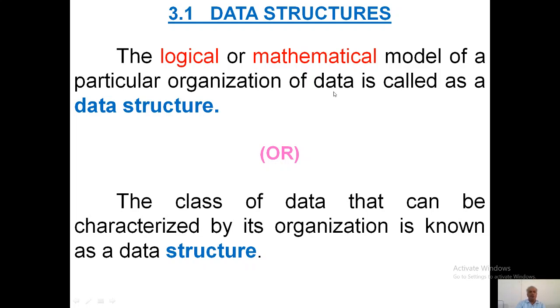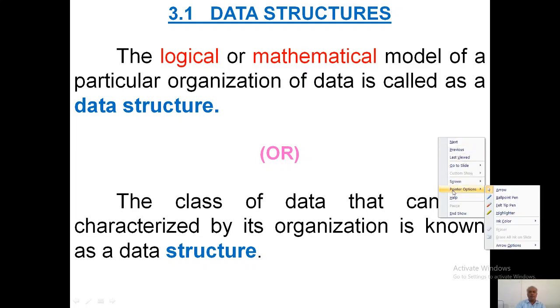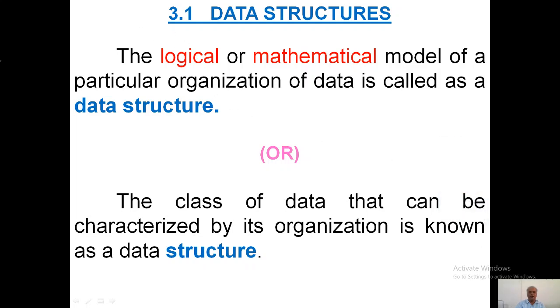The logical or mathematical model of a particular organization of data is called a data structure.